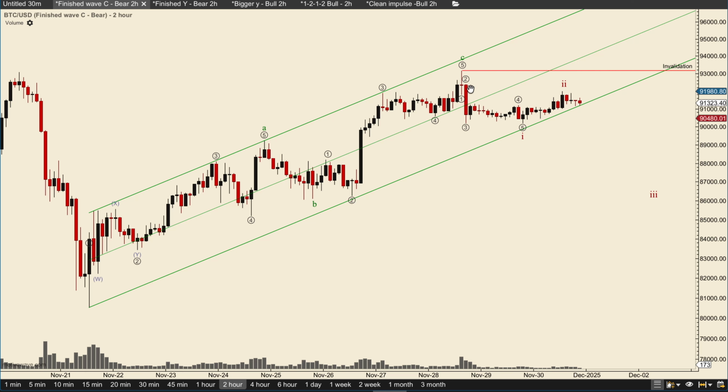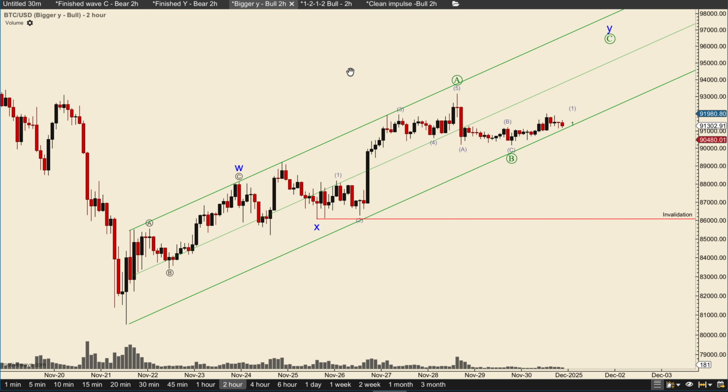Yeah, so neither of these counts for this wave 1 works well according to time. And time is never an invalidation, but you can use it as a guideline, so to speak. So this whole move counts better as an ABC of some sort.